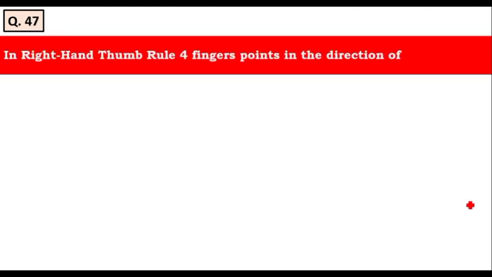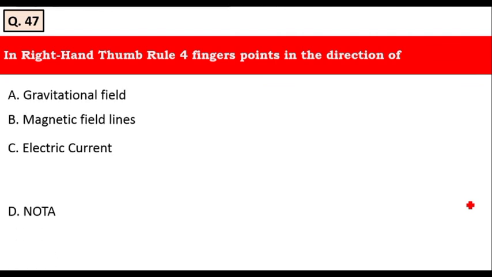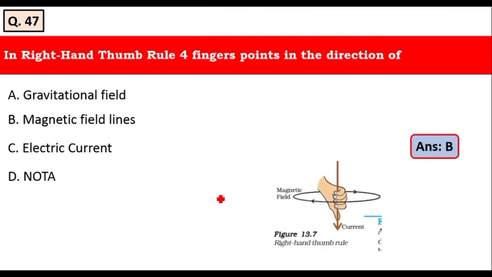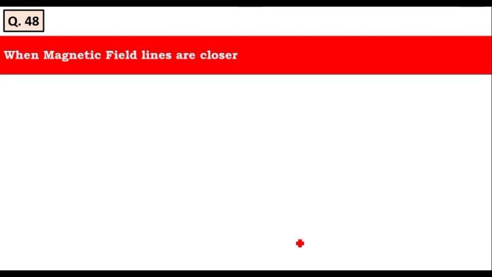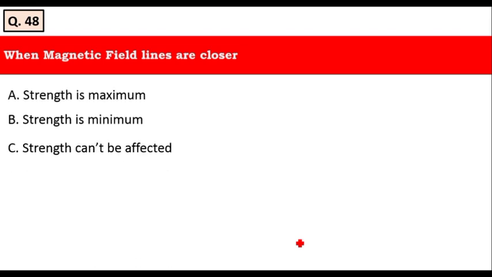In the right hand thumb rule, the four fingers point in the direction of the gravitational field, magnetic field lines, electric current, none of the above. Yes, they point in the direction of the magnetic field lines. Therefore, option B is the right answer. As I said, the thumb points in the direction of the current, and the other four fingers wrap around in the magnetic field direction. The next question is, when the magnetic field lines are closer, the strength is maximum, minimum, can't be affected, none of the above. Yes, the strength is maximum when the field lines are closer.